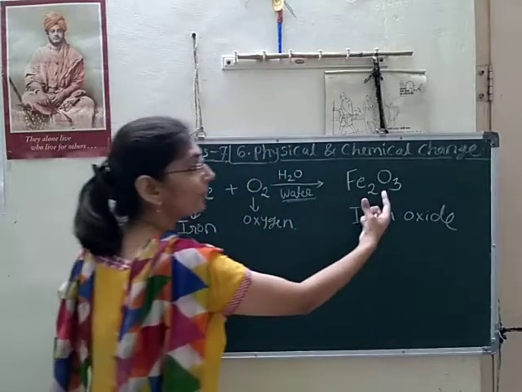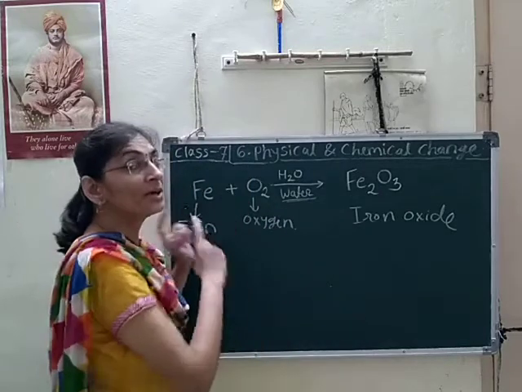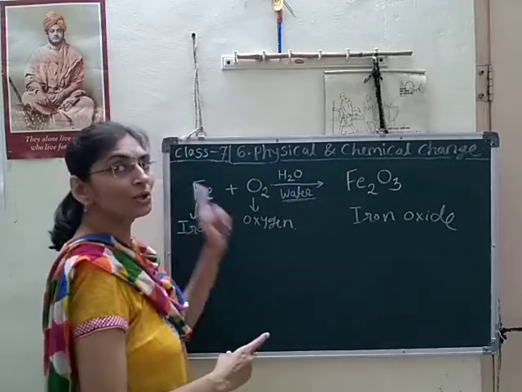So the properties of the product are different from the properties of the reactants.